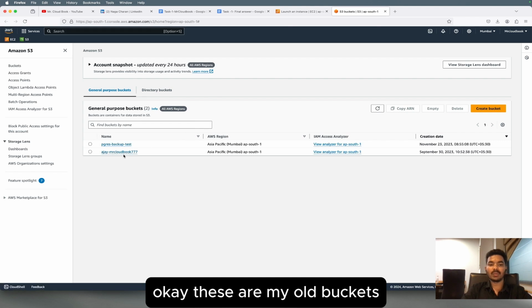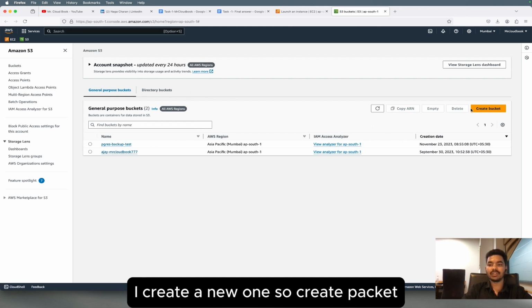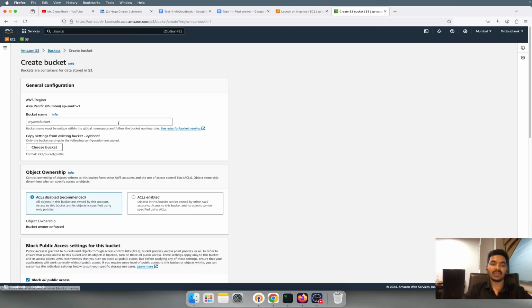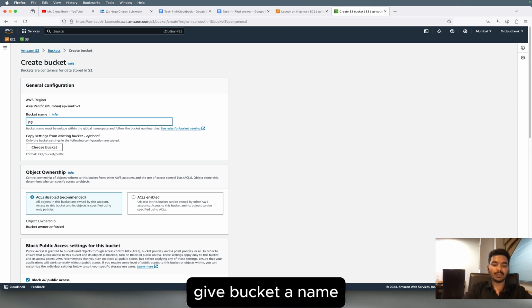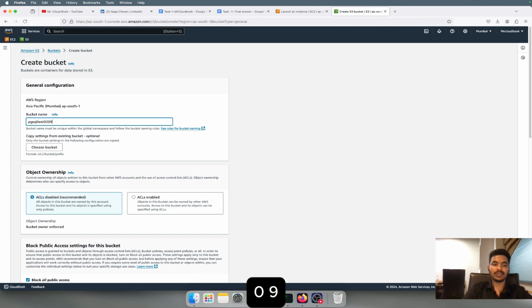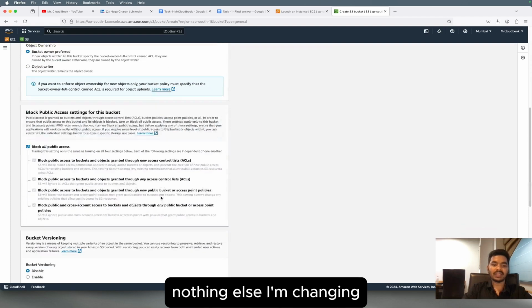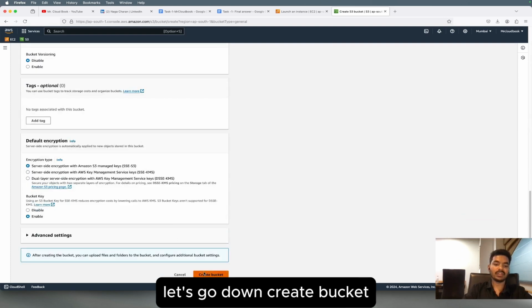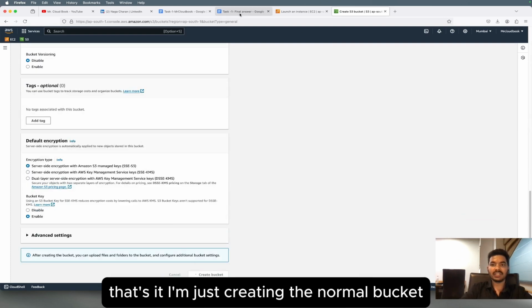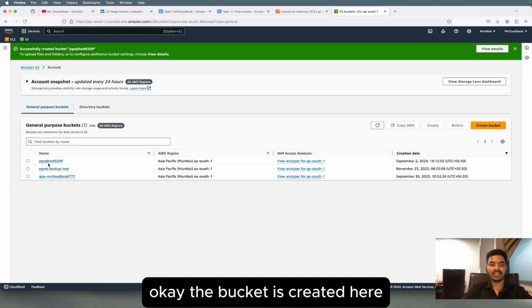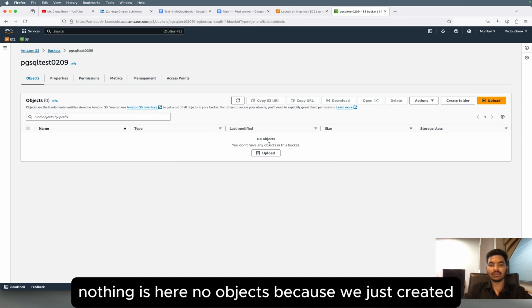Okay, these are my old buckets, I'll create a new one. Create bucket, give the bucket name pgsql test 0209, and ACLs enabled, nothing else I'm changing. Let's go down, create bucket, that's it. I'm just creating a normal bucket. Okay, the bucket is created here, you can see. If you go inside, nothing is here, no objects, because we just created it.